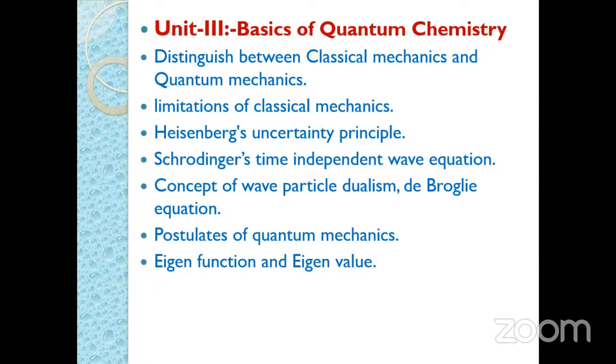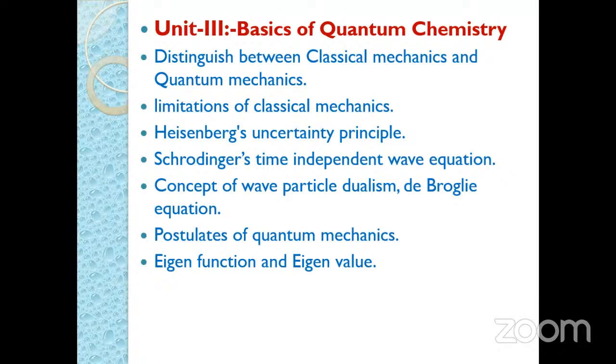And again we have to mention the significance of the Schrodinger's time independent wave equation. That means what are the different terms involved in it, we have to mention in this question. So again here a question may be asked regarding this, what is the Schrodinger's time independent equation and what is its significance, or what are the terms involved in it. Then next is the concept of wave particle dualism and de Broglie's equation. This is also one more point.